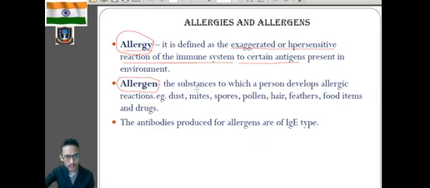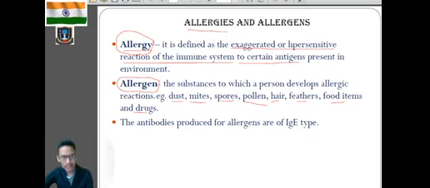And what is an allergen? The substance to which the person develops allergic reactions, or we can say the allergen is the agent that causes allergy. What are examples of allergens? Dust, mites, spores present in a few of the plants, pollen grains in flowers, hairs, feathers, fruit items, and drugs. These mainly act as allergens, to which the person will develop allergic reactions.